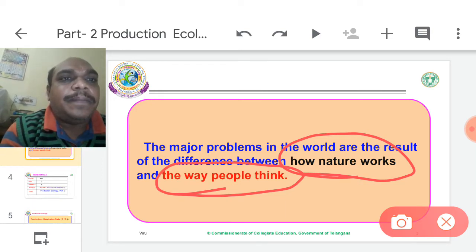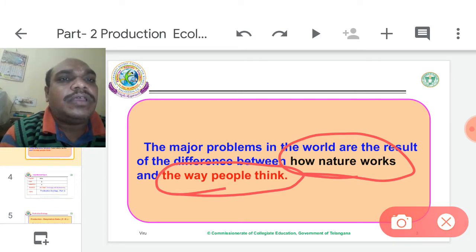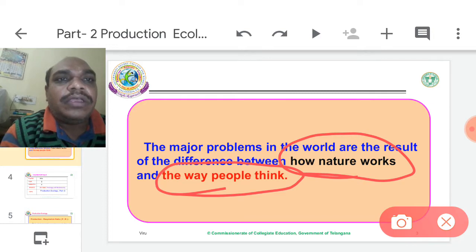So that is the main difference: nature's working pattern and people's thinking pattern are quite contrasting. So it is the major problem today. When these are similar, when people think along the correct pathway, in that moment nature works perfectly.